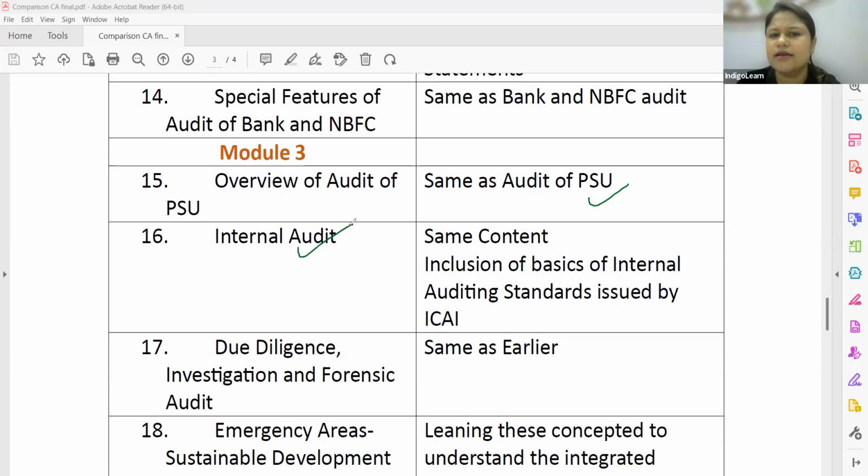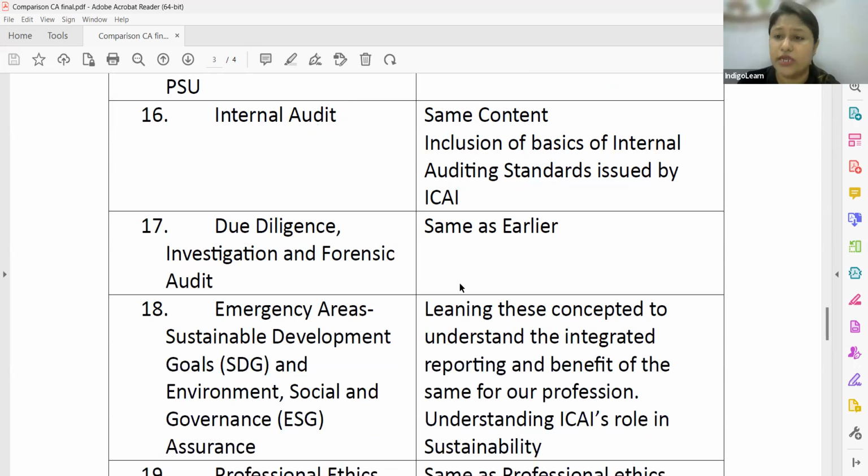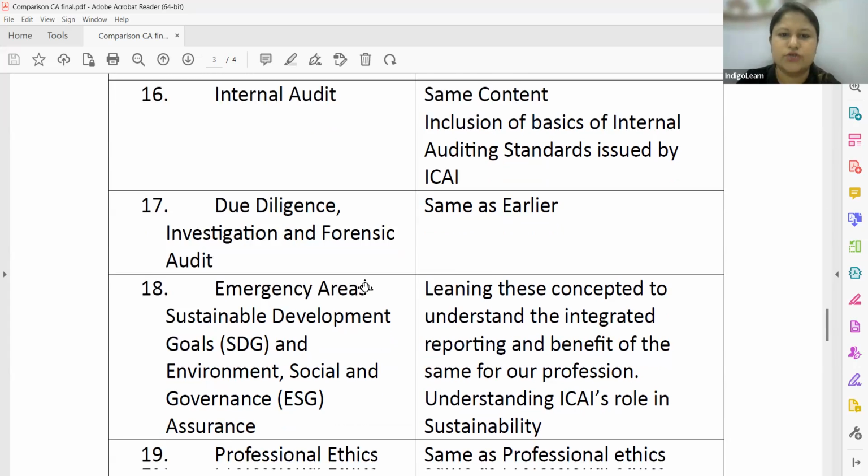Same. Internal audit, the content will remain the same, but obviously you are going to get introduced to internal auditing standards. Earlier also we got a basic understanding about the same, that continues to remain the same. But you can see management operational audit is not there. So that has been removed. Due diligence, investigation, forensic audit, because the importance is very much there in today's world. So this chapter remains as it is, no change absolutely.